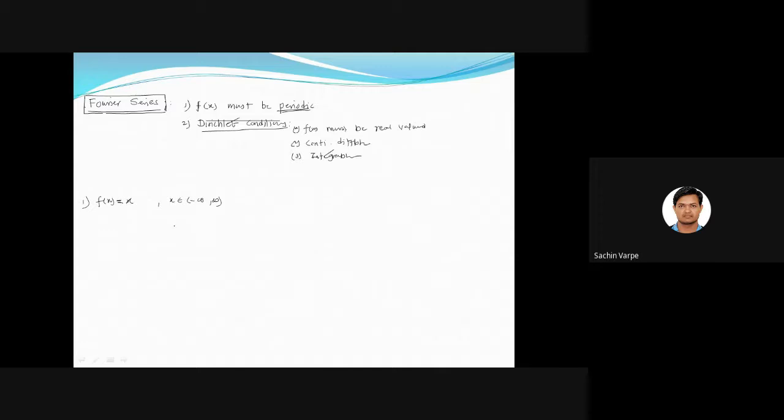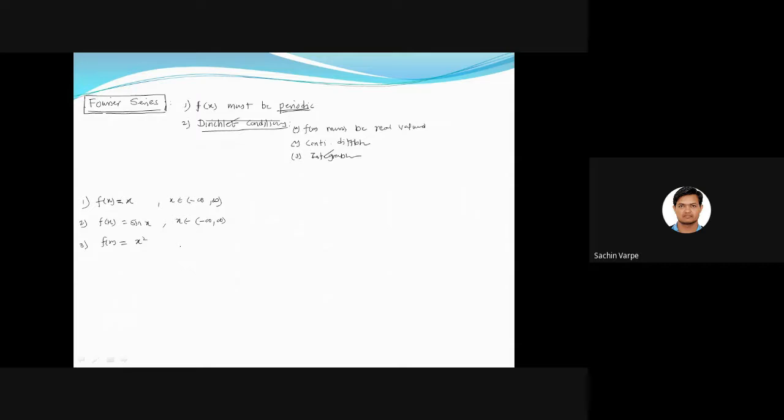Or if the function, I'm giving some functions, f of x is equal to say sine theta, where theta belongs to minus infinity to infinity, or f of x is equal to say x square, or any polynomial function, or a logarithmic or exponential function.